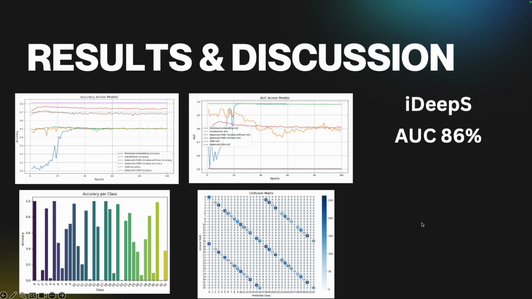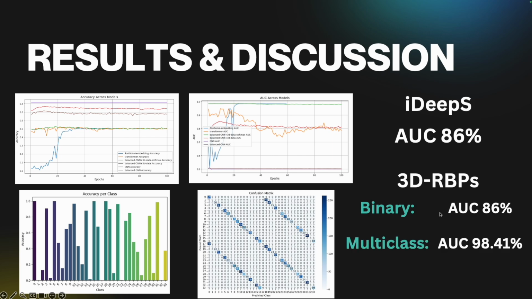Finally, the IDPS served as a benchmark, achieving an area under the curve of 86%, but my model's binary classification also matched this area under the curve, and the multi-class version achieved an area under the curve of 98.41%.